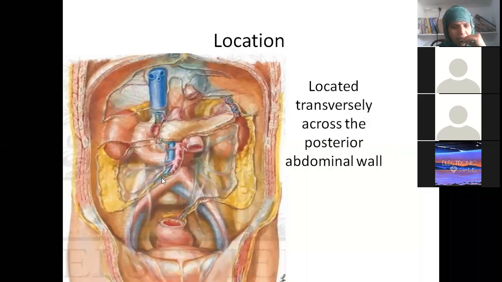Abhinav, what is the name of this blood vessel you are finding here? Superior mesenteric vessels, artery and vein. Very good. What is the name of this blood vessel you are finding here? Celiac trunk. Excellent. Celiac trunk, splenic artery and all.